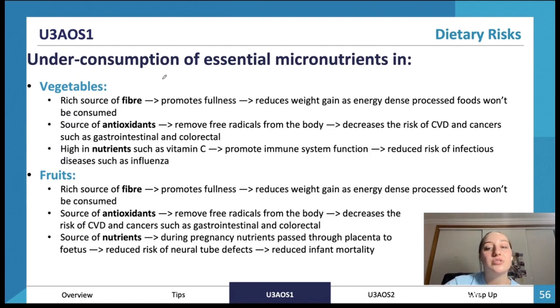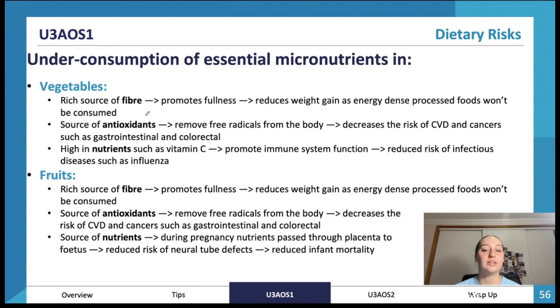So if we look at the dietary risks, we've got quite a few. Underconsumption of the essential micronutrients in vegetables. We're not getting that fiber, which promotes fullness, and if we do get lots of fiber from eating vegetables, it can reduce weight gain, as we're not eating as much because we feel more full. They provide a source of antioxidants, which remove free radicals from the body, which decreases our risk of cancers forming, such as gastrointestinal and colorectal cancer, as well as cardiovascular disease.